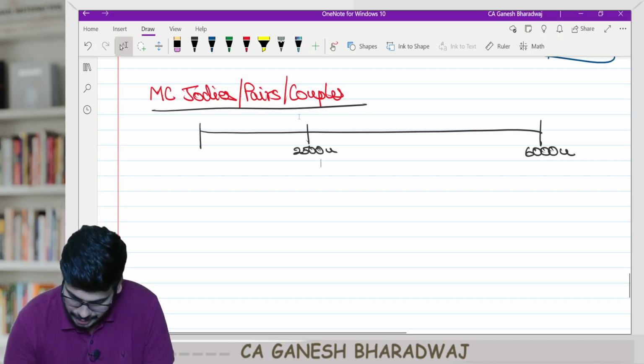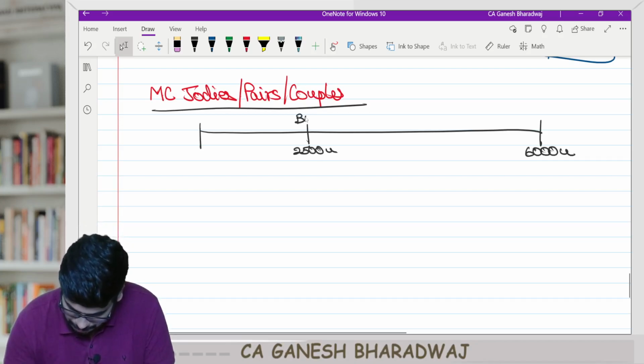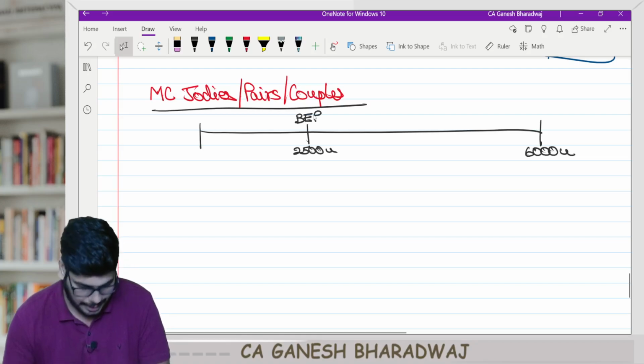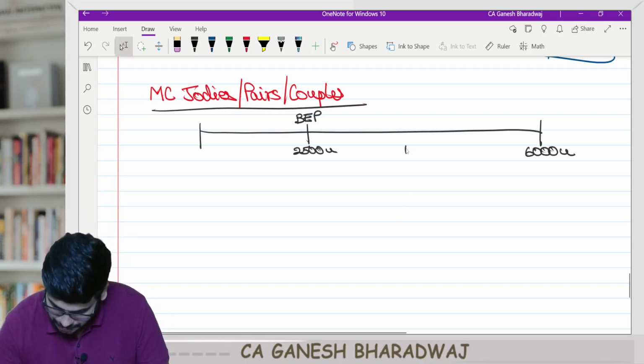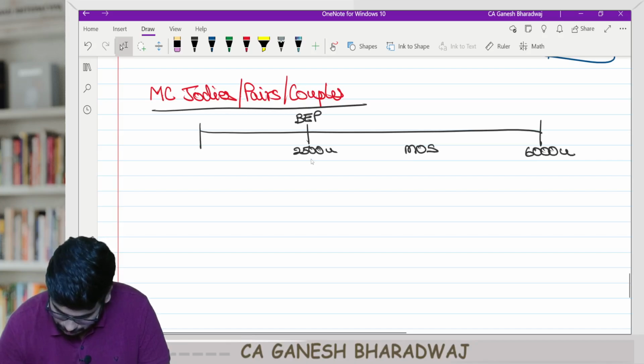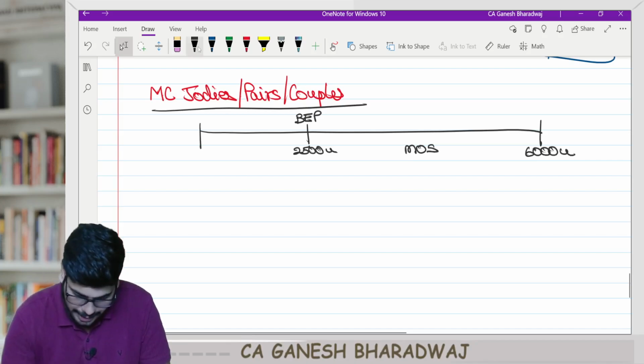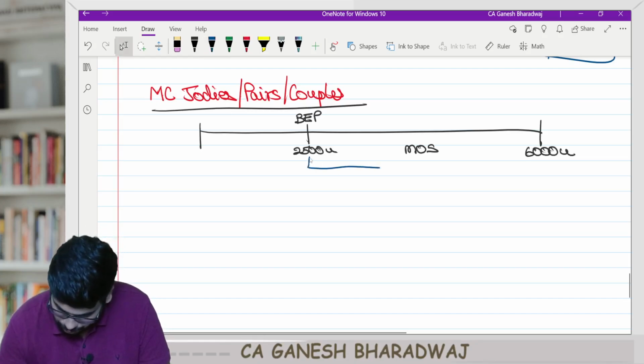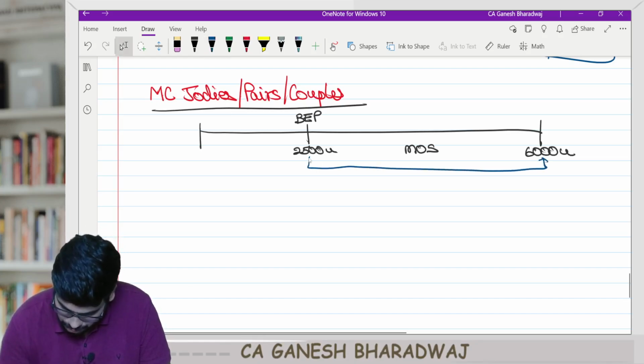So that's your break-even point, and you have a margin of safety here to the extent of 3,500 units.